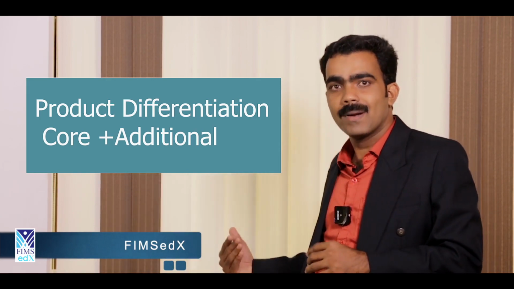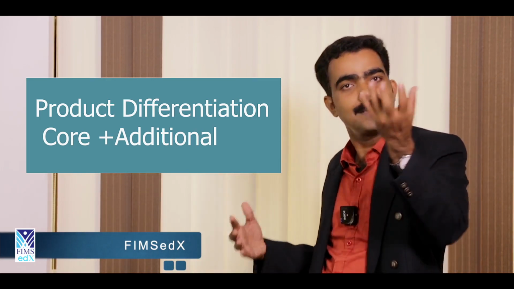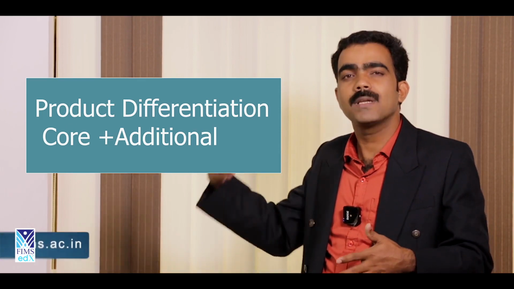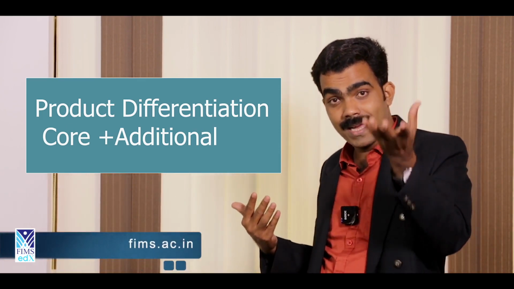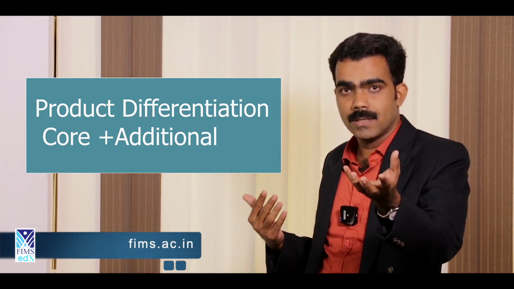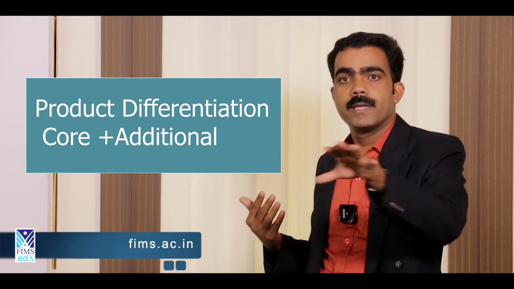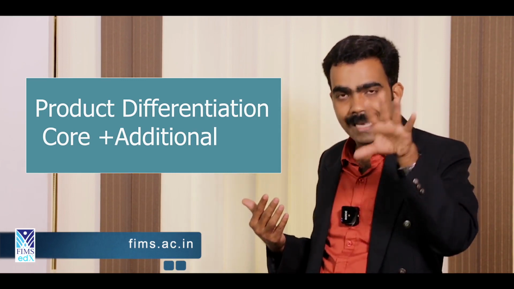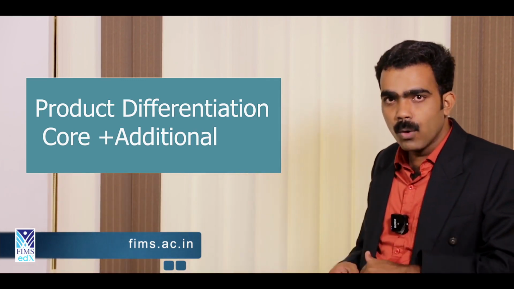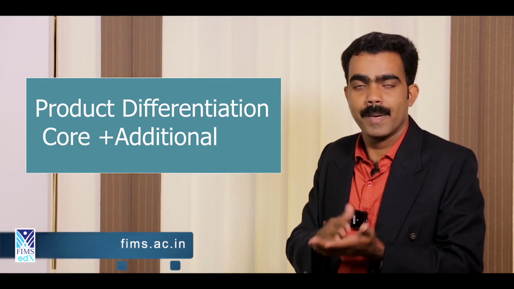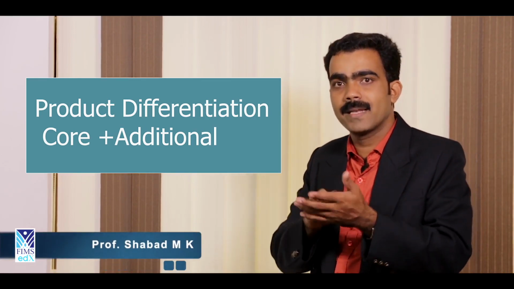So in the previous example of soap, the basic purpose is to clean our body. What about the remaining additional things like ingredients, size, design, color, packaging, brand logo, aromatic smell, feelings, etc.? All these are additional. For example, you are going to purchase a mobile phone. The basic purpose is just to dial a number and call somebody.